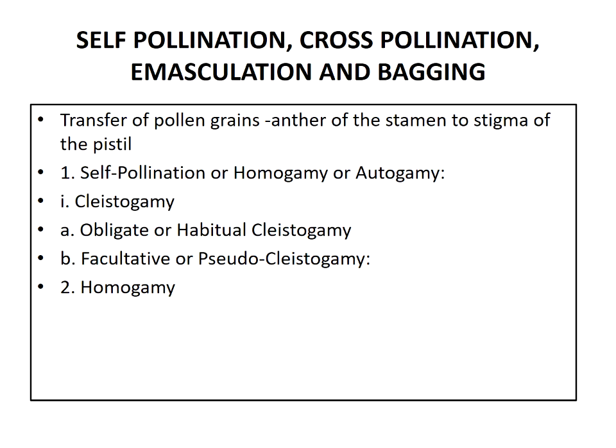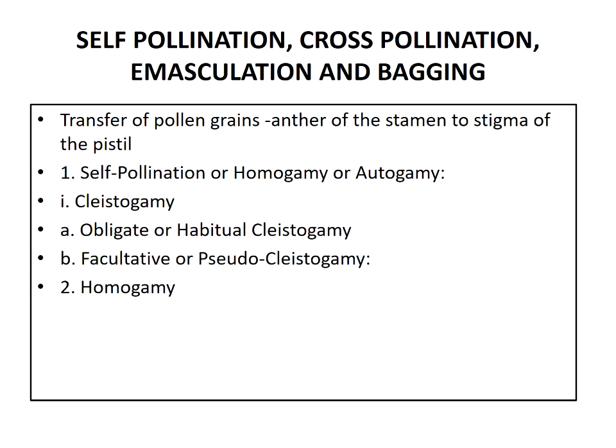In facultative or pseudo cleistogamy, the flower remains open for a short period of time and then becomes closed permanently. For example, the sundew plant, Drosera.